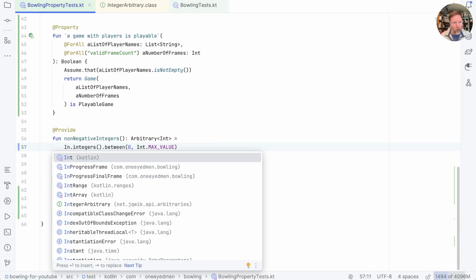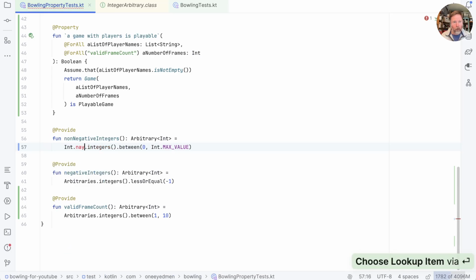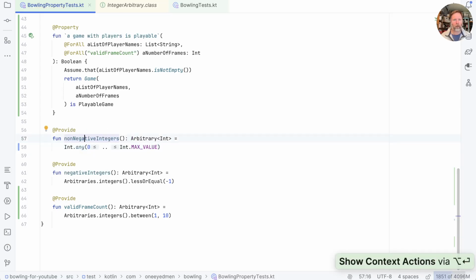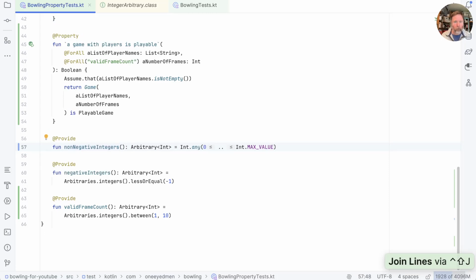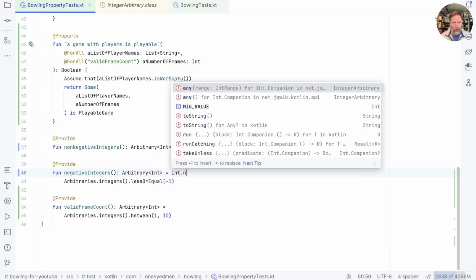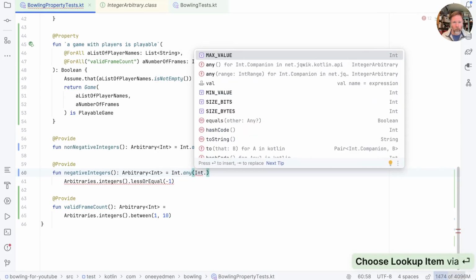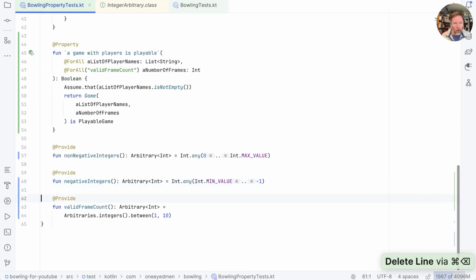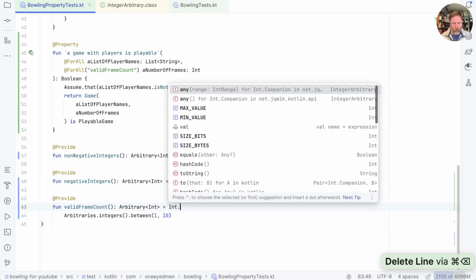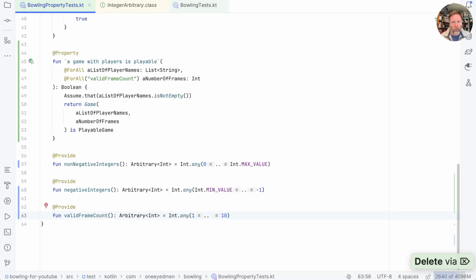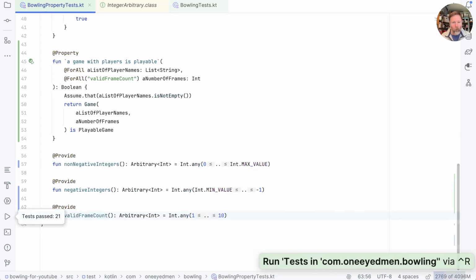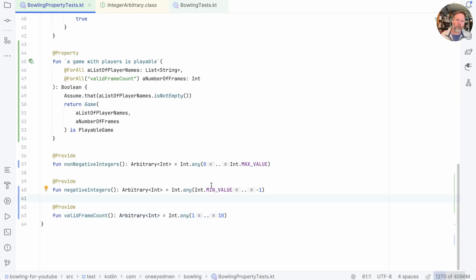Finally, one little Kotlin tidy. jqwik provides int extension functions for int.any, and then we can put in a range. So we can say int any, and this will be 0 to int max value. If we import that, that would tighten this up quite nicely. This, I think, then is int.any from int.min value to -1. And valid frame count is int.any between 1 and 10. All good. Except that if we'd messed this up, we might now be injecting fewer values into our tests.